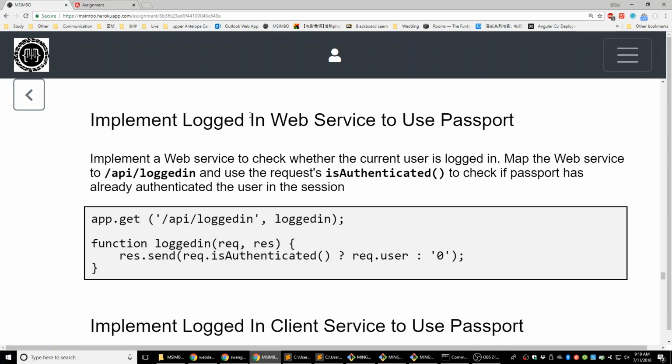And after you log in for 30 minutes, we're going to kick you out. We're going to erase the current data, saying, okay, if you want to keep going, you have to log in again. So every time we're doing any action in our website, we are going to ask, is this user logged in? If in any case the server tells us this user is no longer logged in, we are going to send this user back to the login page. Please log in again before you keep working on your stuff.